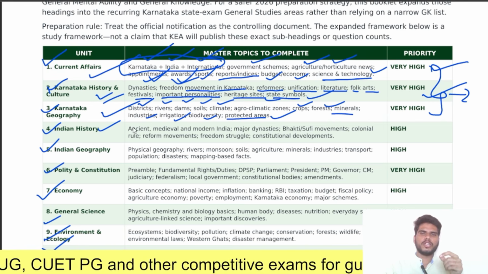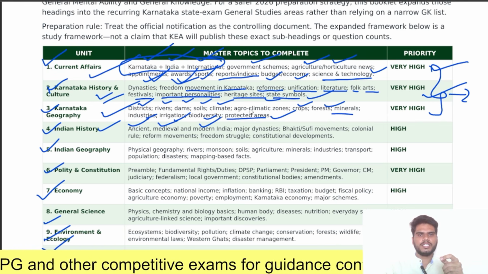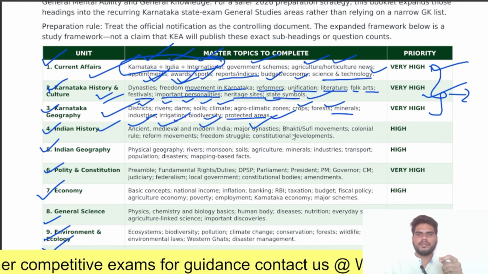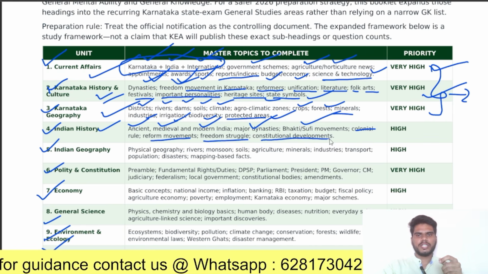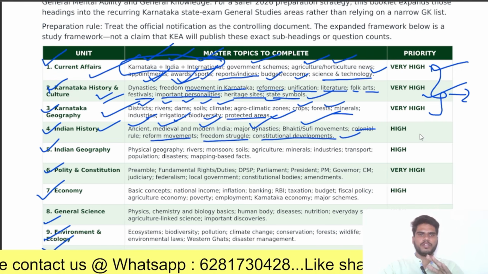Next, coming to Indian history. What should you cover? Ancient, medieval and modern history. Next, major dynasties. Next, Bhakti and Sufi movements. Next, colonial rule, reform movements, freedom struggle, constitutional development. You should give just a high priority for this Indian history.